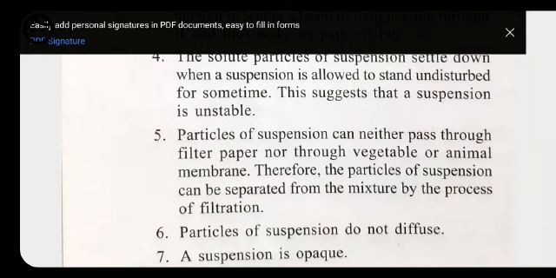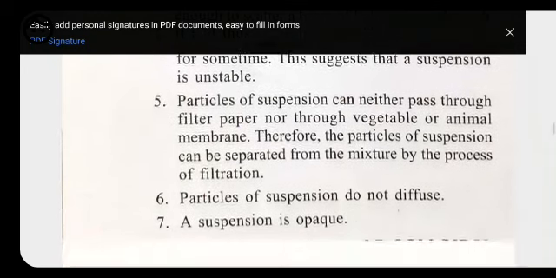Next, particles of a suspension do not diffuse. Diffuse means diffusion. Diffusion is a property in which intermixing of two substances can take place. So here, because the particles of this solute are bigger, they do not diffuse.